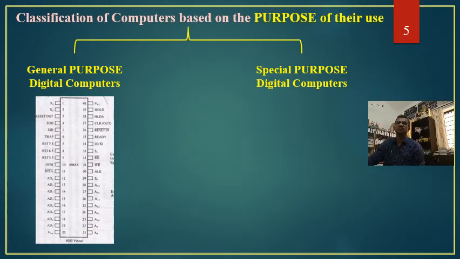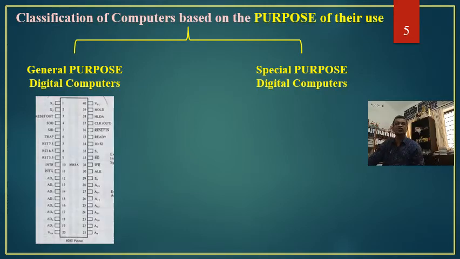This is one very important diagram that we have seen in the previous modules, the 8085A microprocessor. Note the word microprocessor. When we say general purpose digital computers, the processing unit used in these kinds of computers is known as a microprocessor. And 8085A is one very important architecture that engineers normally learn in their basic studies.